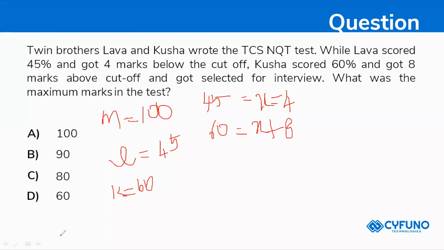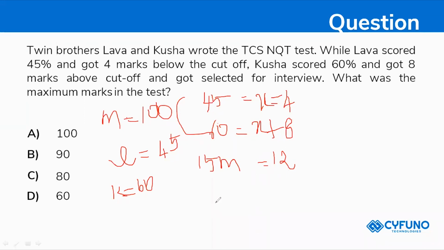So now 60 minus 45 will be, so I'm just calculating like this, 60 minus 45 will be 15 marks and 8 plus 4 will be 12 marks. So what will happen here?